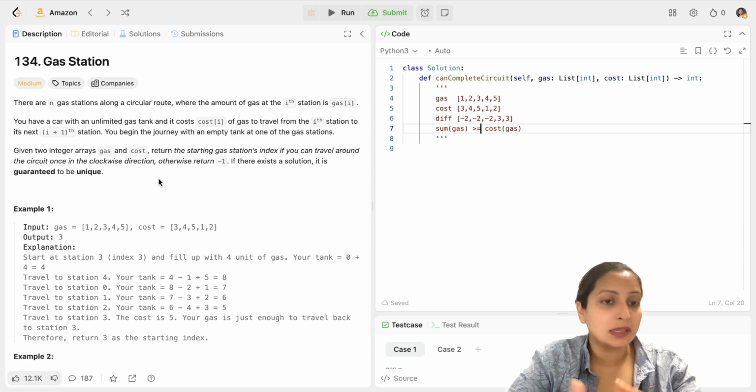Now, what if you have not seen this question before and you're doing it in the interview for the first time? I'm not saying you cannot do it. I'm saying that you can do it, but your approach would be the basic approach which I would have taken if I had not seen this question. So what my approach would be, okay, I'll go through gas array, I'll go through cost array, I'll pick up one pair gas and cost here. I'll start from this index and then I'll run through the entire gas array to see if somewhere I run out of gas. So then if I run out of gas, I'll move to the next index and start from there and take a clockwise circle and see if I run out of gas.